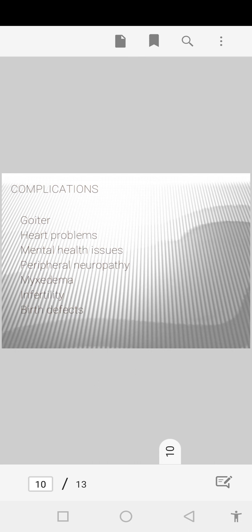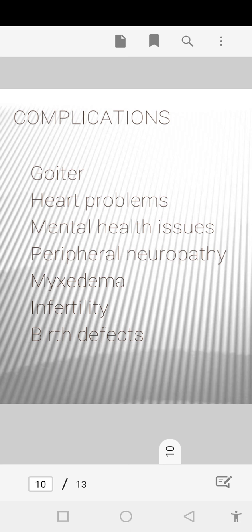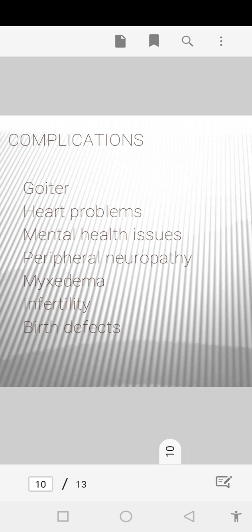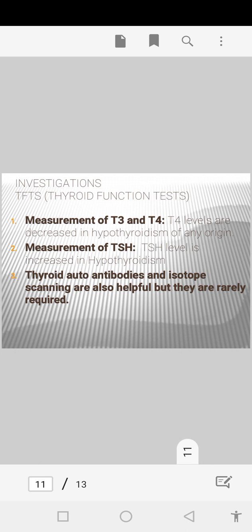Now, the complications of hypothyroidism: the patient may develop goiter, swelling in front of the neck, or heart problems, because a hypothyroidism patient presents with bradycardia and delayed ankle reflex. Mental health issues can be there. Peripheral neuropathy will be there. Myxedema, infertility, and birth defects can be there in a patient with hypothyroidism.